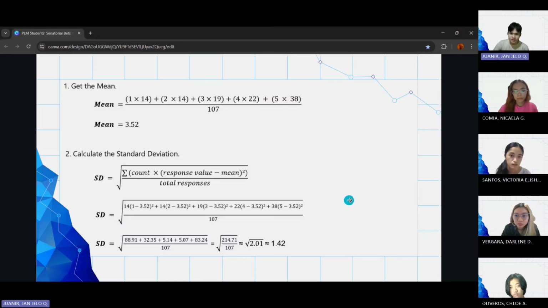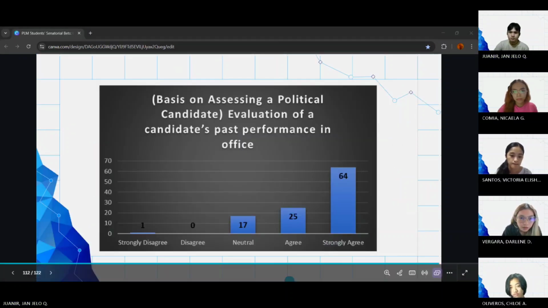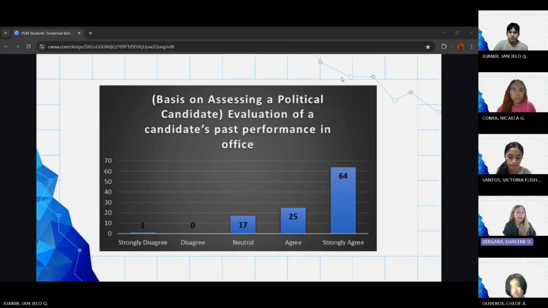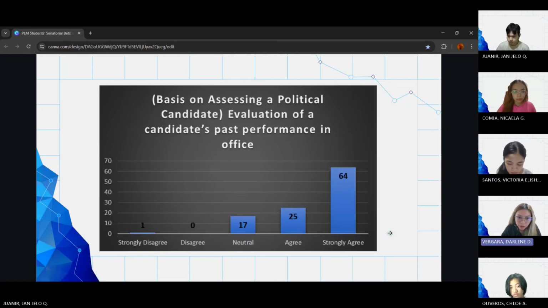We now proceed to the next basis, which is the evaluation of a candidate's past performance in office. For the chart of evaluation of a candidate's past performance in office as the basis on assessing a political candidate, we can observe that 64 participants strongly agree that it is one of the bases.